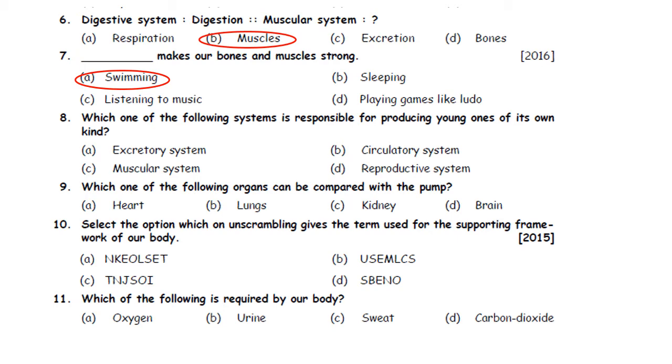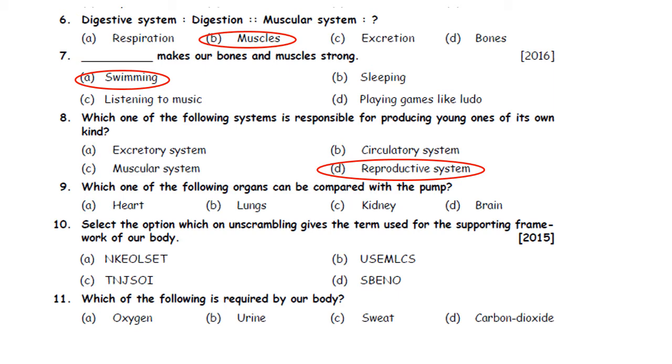Eighth one. Which one of the following system is responsible for producing young ones of its own kind? A. Excretory system. B. Circulatory system. C. Muscular system. D. Reproductive system. So, reproductive system is responsible for producing young ones of its own kind. So, no doubt, correct answer is option D. Reproductive system.